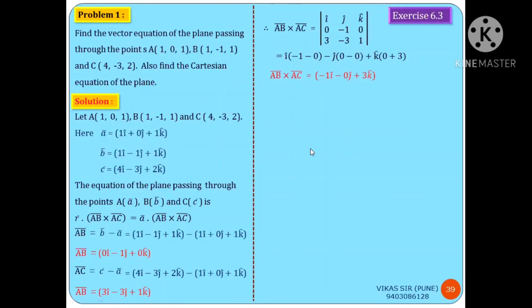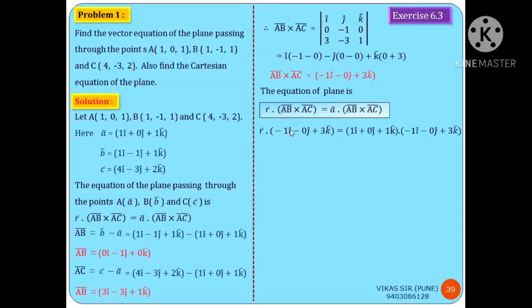Then the equation of the plane by the formula is expressed as R bar dot AB bar cross AC bar, that is R bar dot, with the formula once again written here. Substitute the value for AB bar cross AC bar and the value for vector A bar also. After substitution we get R bar dot minus 1i minus 0j plus 3k is equal to the vector A bar value dot the vector AB bar cross AC bar.